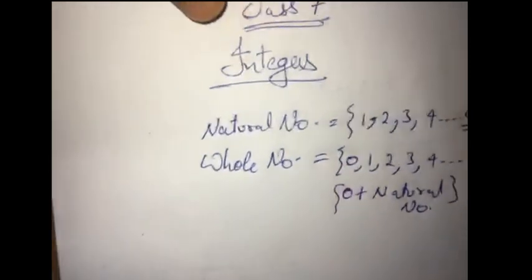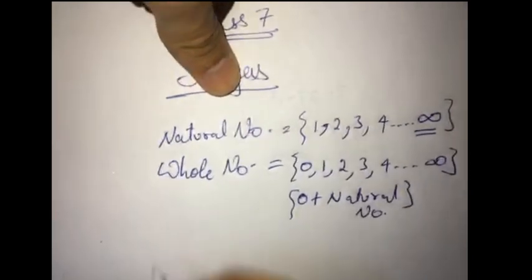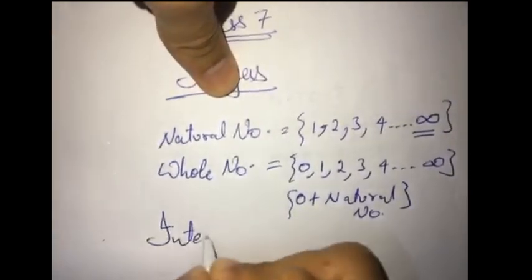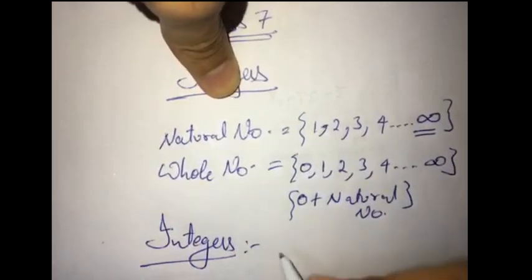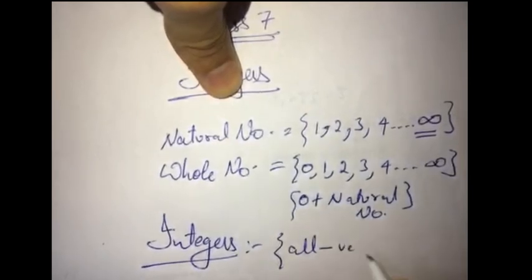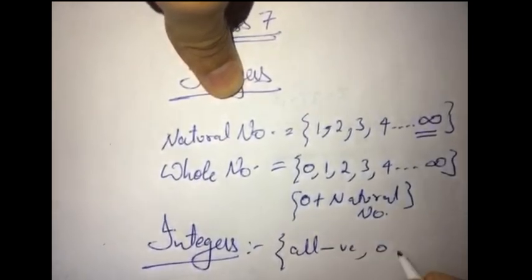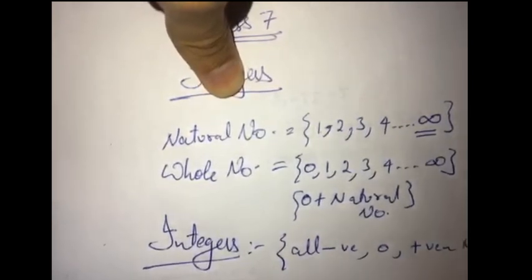After this, we have integers, which you will study in this chapter. Integers are all negative numbers, 0, plus positive numbers.